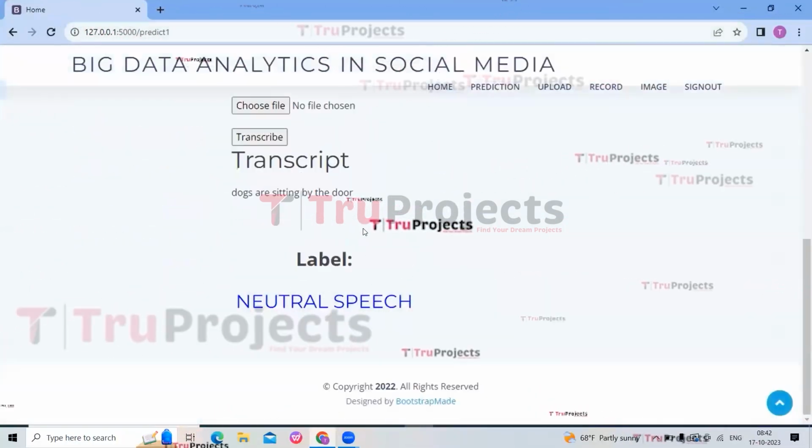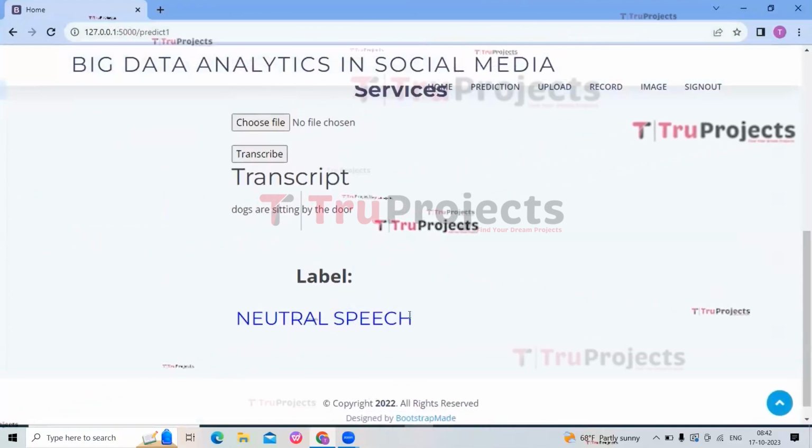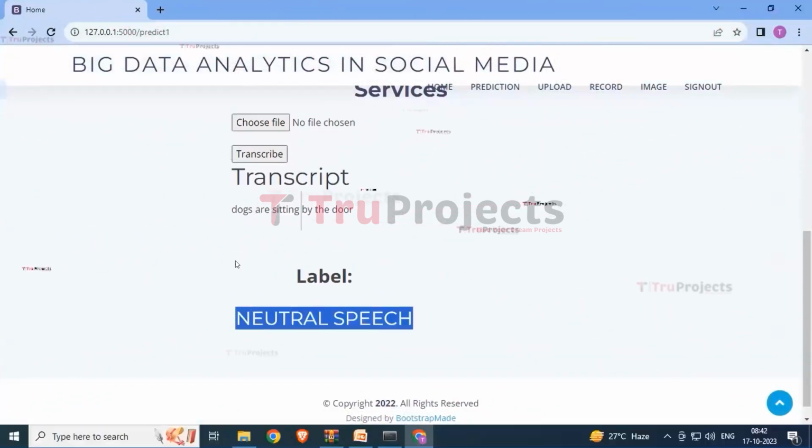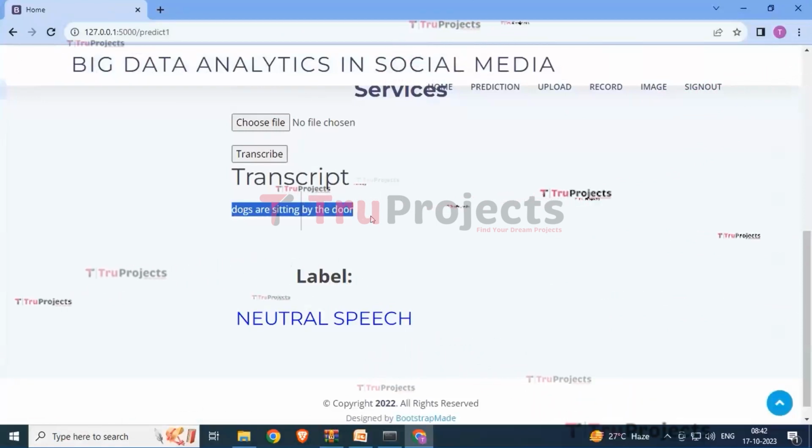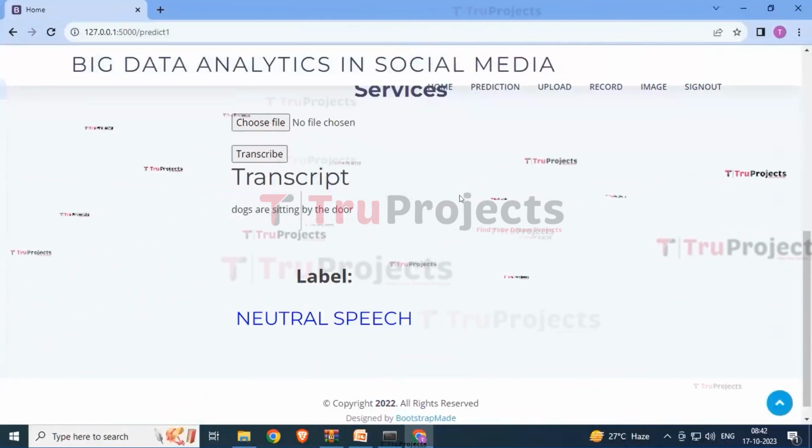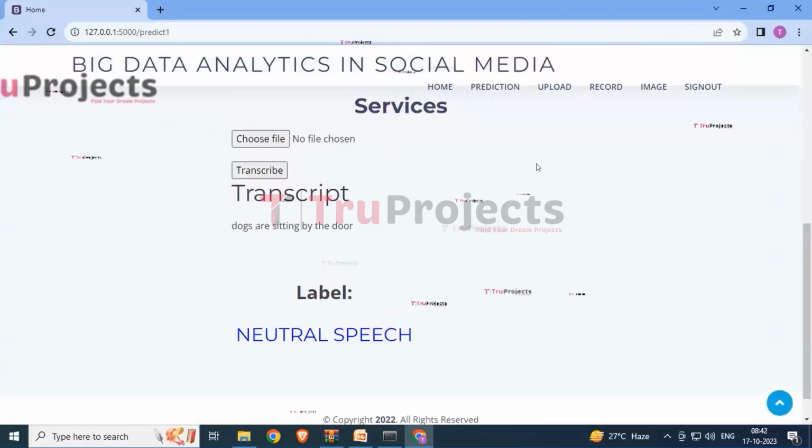So here you can see that the audio has been uploaded over here, and again it is showing neutral speech, and it has shown the transcript of that: dogs are sitting by the door. So depending upon the audio you are selecting over there, it is showing the transcript for that.